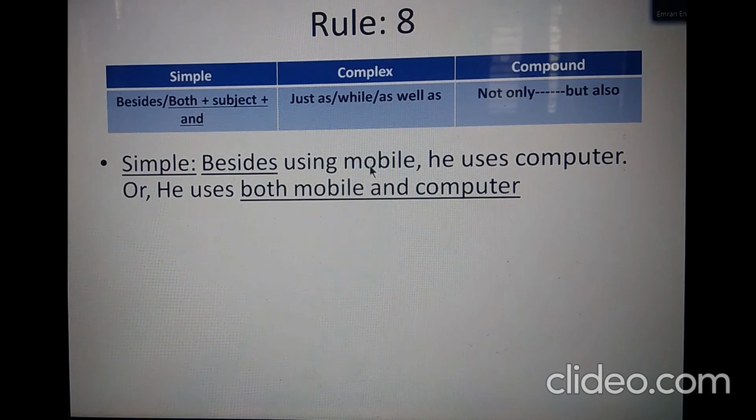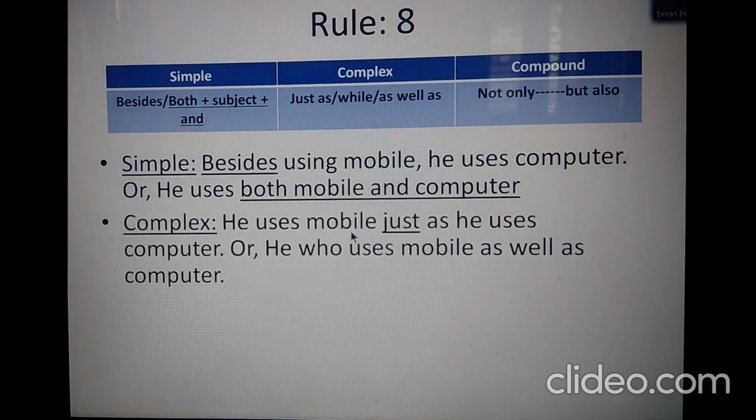To make this sentence a complex one, we need to use a subject here. In this case, let us ask who is using the mobile. Certainly the person who uses computer, he is using mobile. So take the subject "he" here. So he uses mobile and he uses computer. Just add these two clauses using the conjunctions I have shown. But I prefer to use "just as" in this case. So the complex would read like this: he uses mobile just as he uses computer.